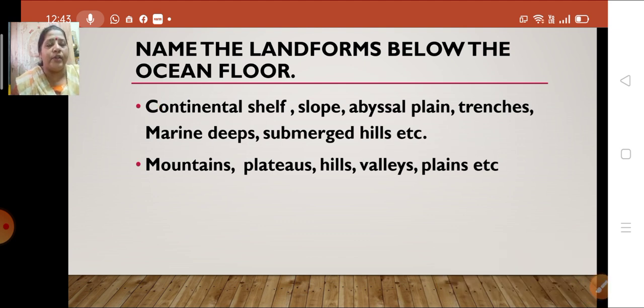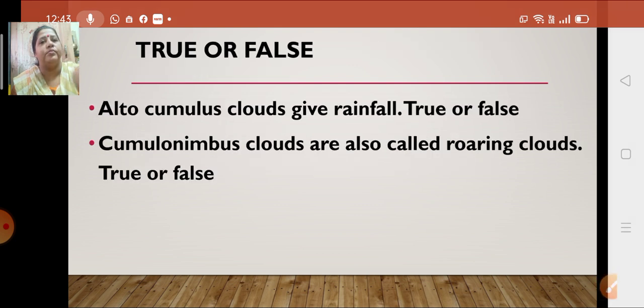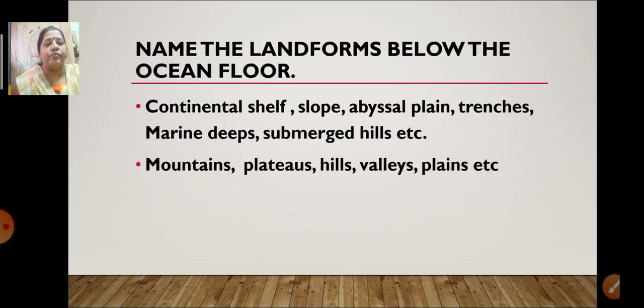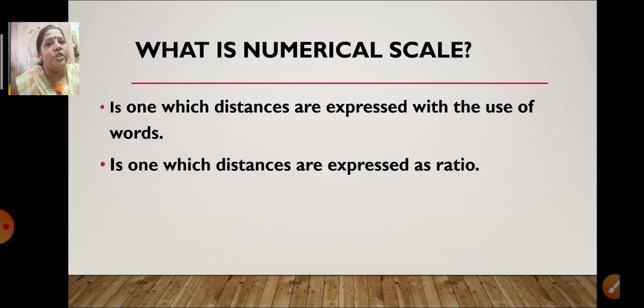Now the next question. What is numerical scale? This also can be answered in one sentence. Numerical scale is one in which distances are expressed with the use of words, or one in which distances are expressed as a ratio.